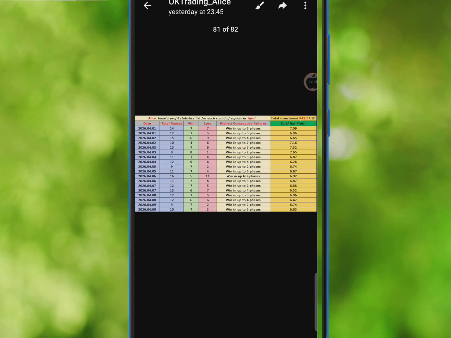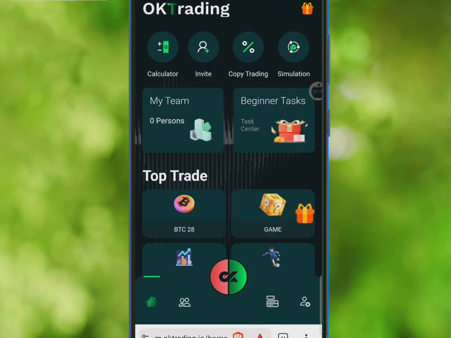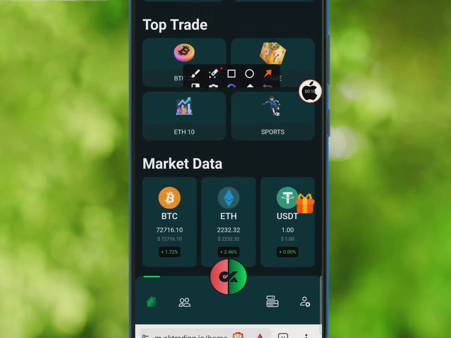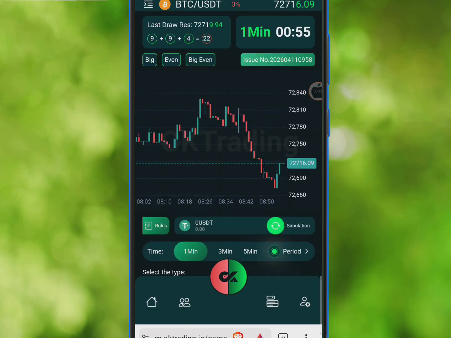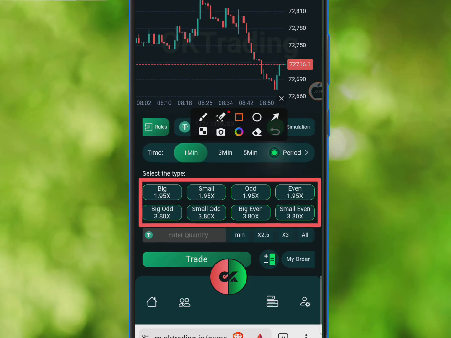So now follow me carefully while we trade with the 5-minute signal. Let's go ahead and read the signal. First off, go over to this home page, and this is basically where we trade the 5-minute signal. If you click on this BTC28, you are going to land on a page just like this one. Then you are going to see a lot of things that we can click on over here. These are the things we are trading on.